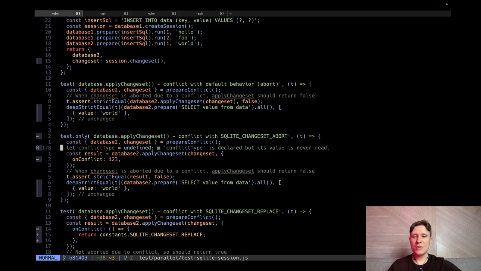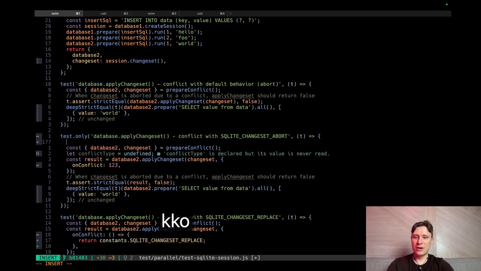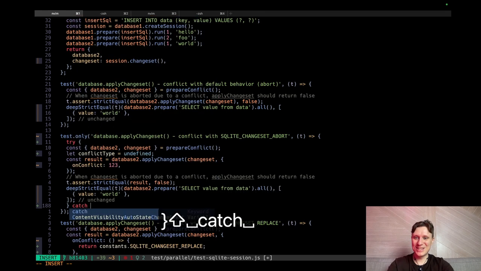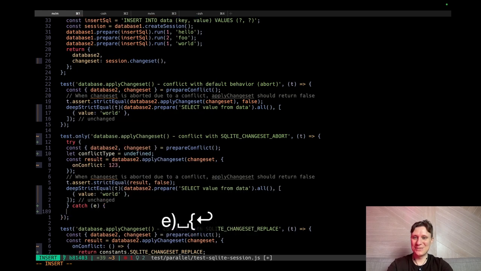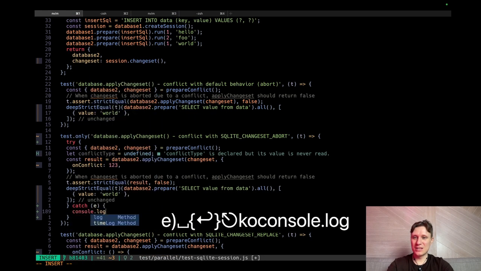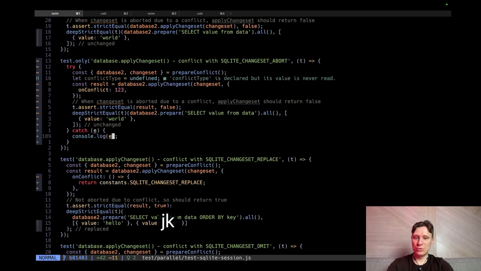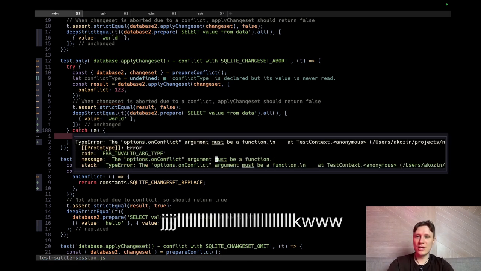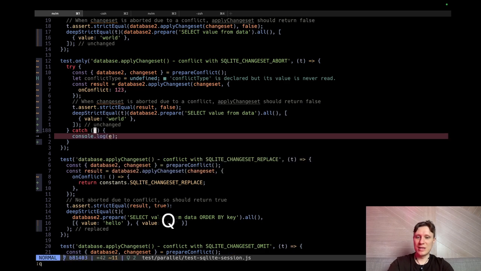Nothing. Something is wrong about our environment. So let's manually check the exception. I'm really interested in what will happen. Let's log it, format it, and put a breakpoint here and run it. Okay, we're capturing our exception, and this is an invalid archetype: on conflict, argument must be a function. So yeah, this is a readable exception.